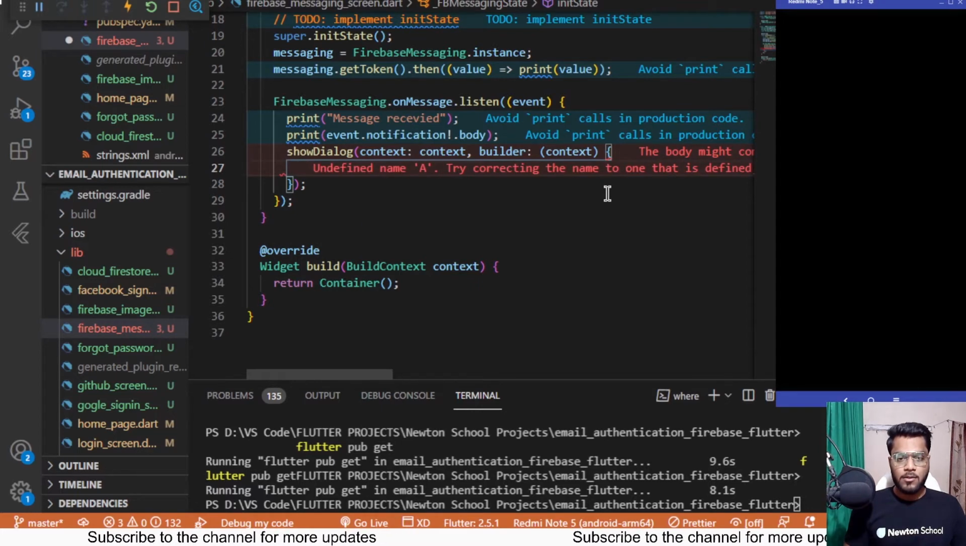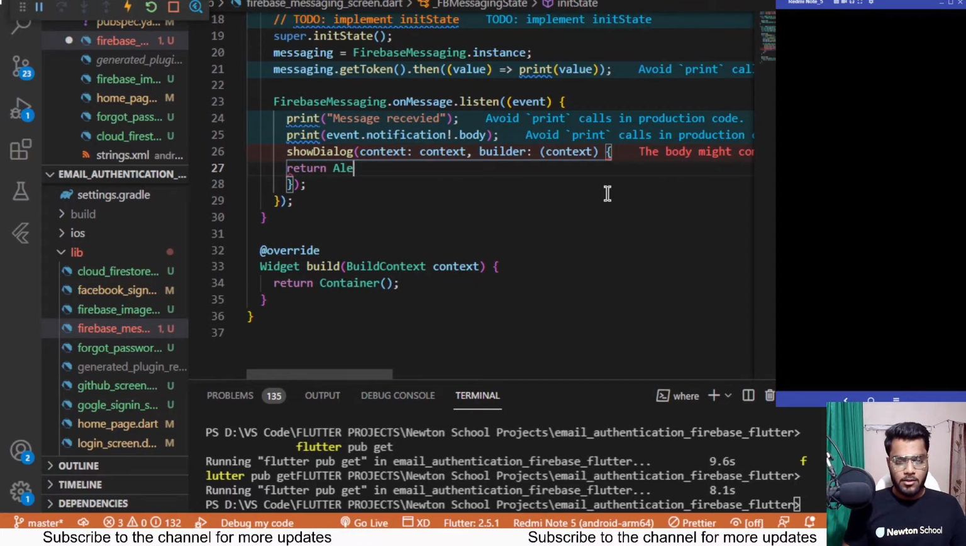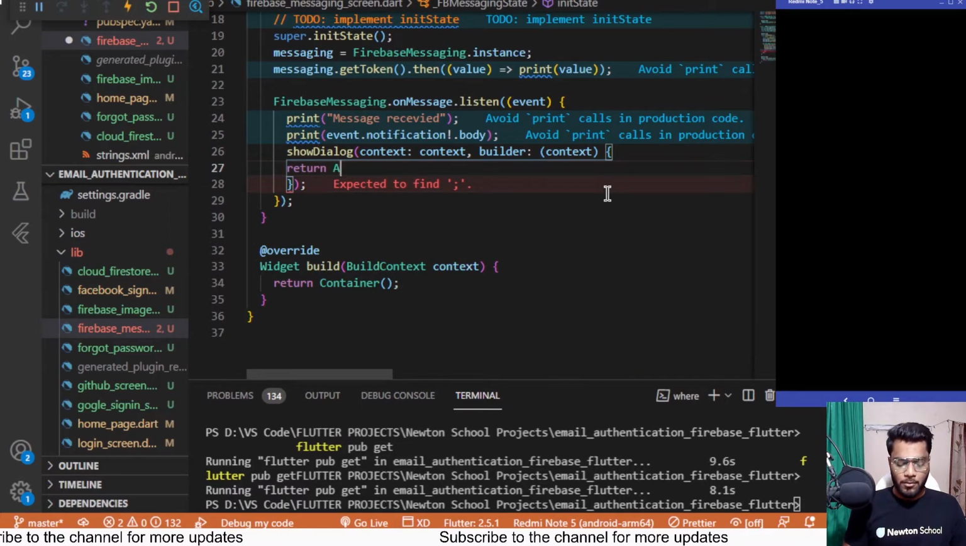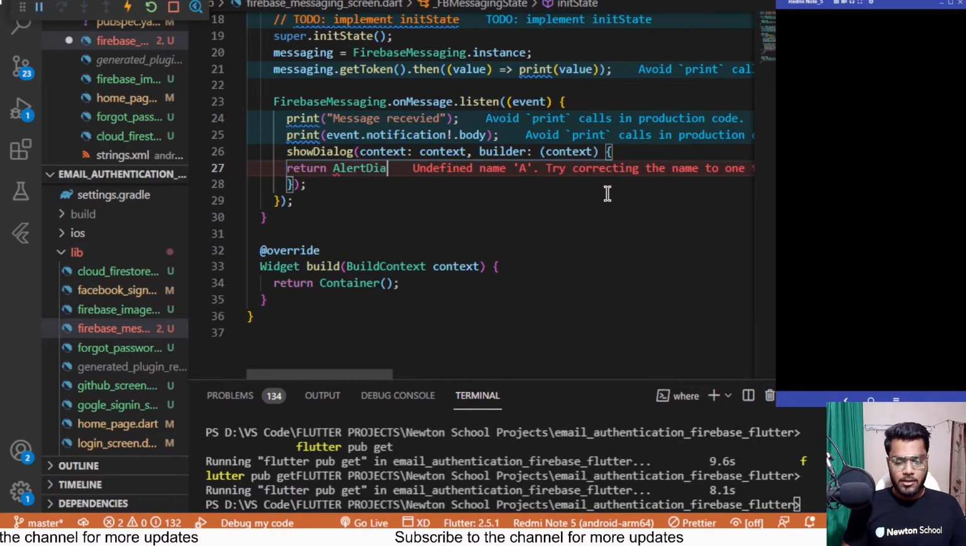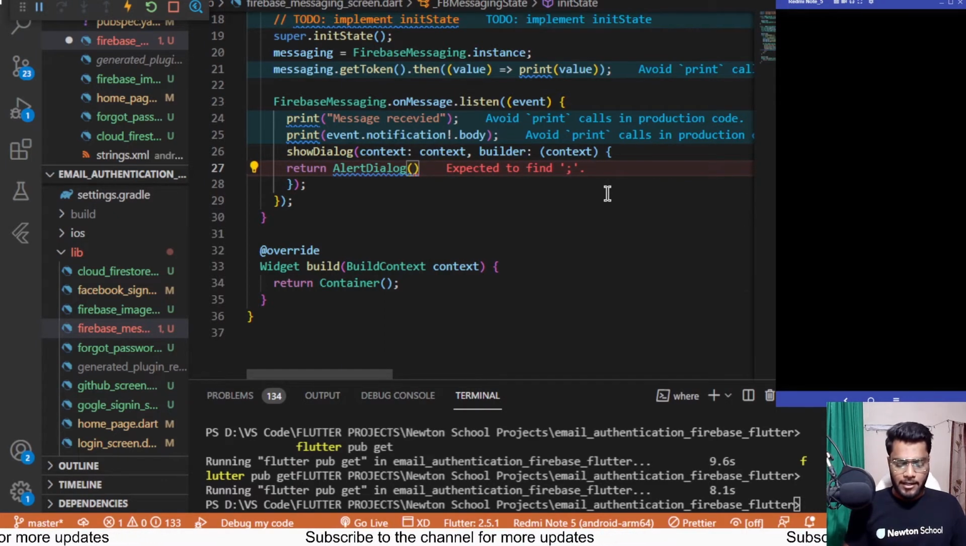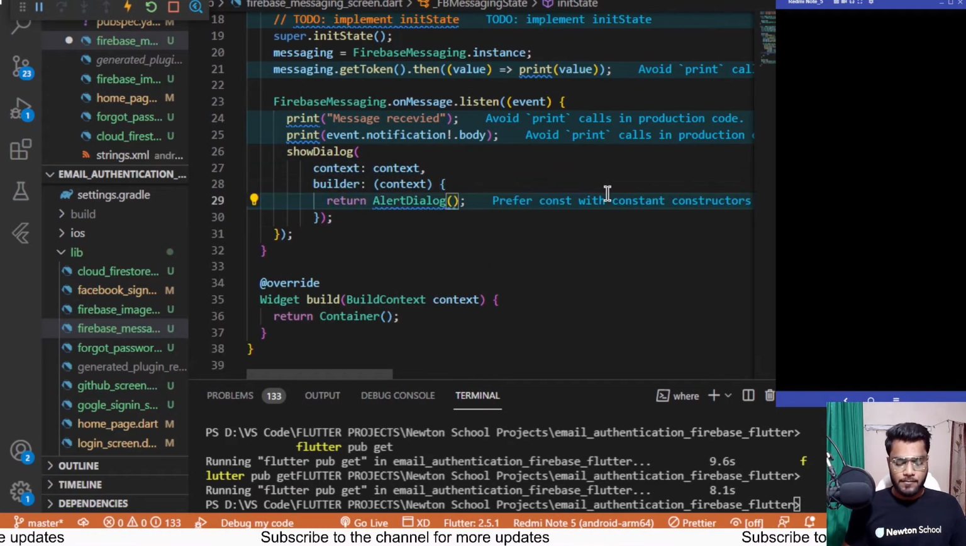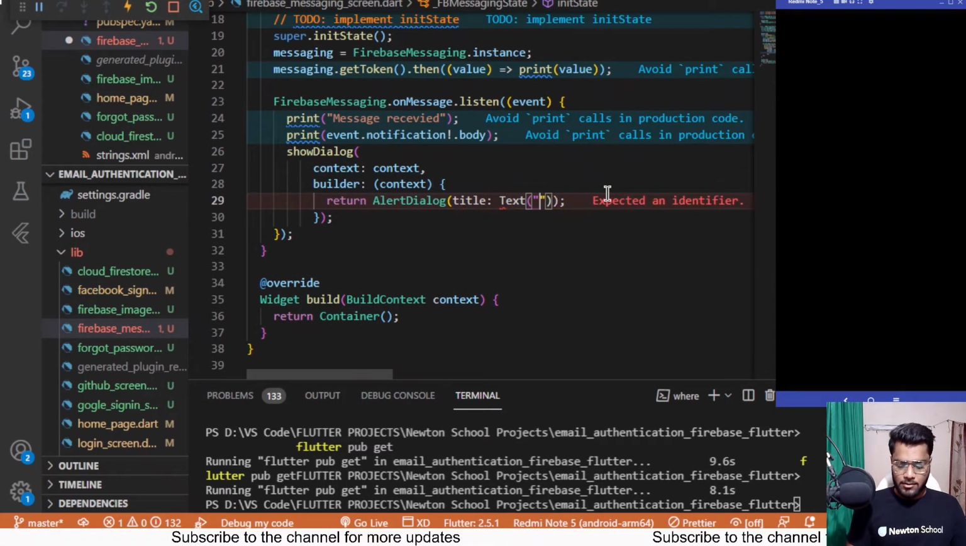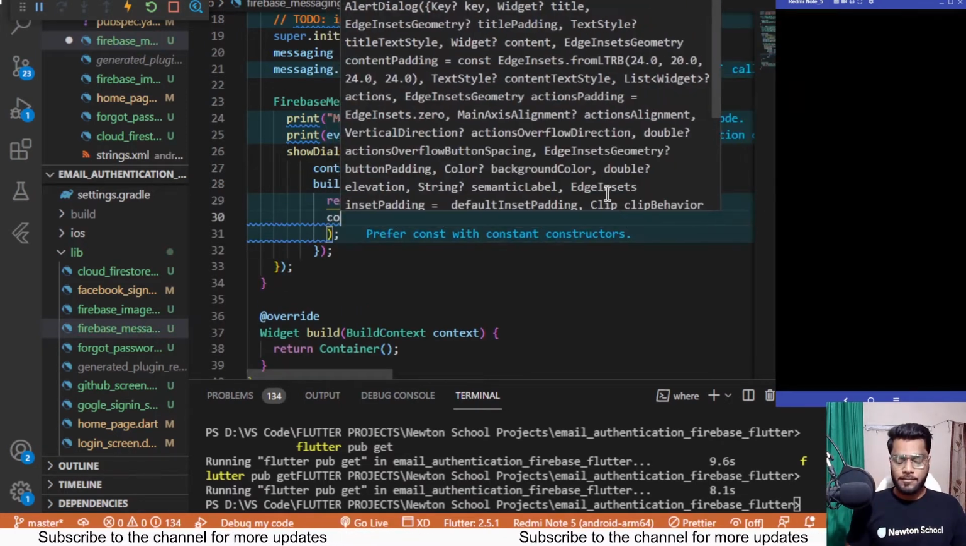So return an AlertDialog, yeah, it's AlertDialog, and it takes a title for which I'll be passing a Text having Notification, and after that we'll be having some content inside it.